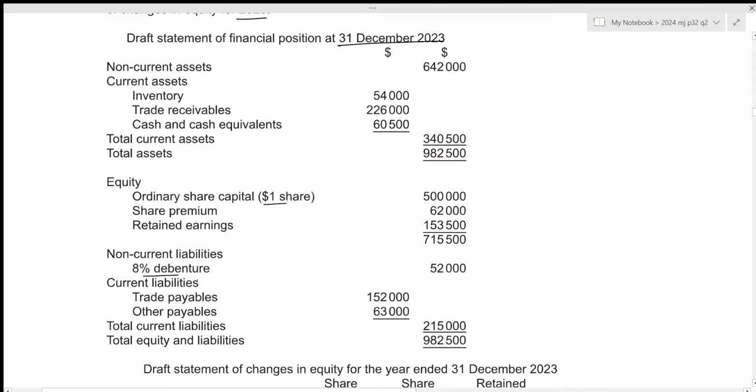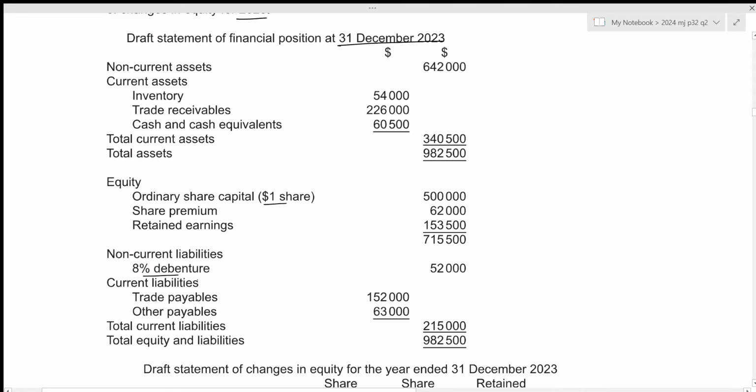Okay. For category A, the cost is 30,500, whereas the net realizable value is 42,750. So we need to include it at the cost of 30,500 since that is lower. For category B, we have the cost of 5,900 and the net realizable value of 5,700. Clearly, the net realizable value is lower, so we will include it at the value of 5,700. For category C, we have the cost to be 3,800, whereas the net realizable value is 2,850. Clearly, this one is lower, so we will include the value of 2,850. Now, the correct inventory value will be 30,500 plus 5,700 plus 2,850, which results in 39,050.